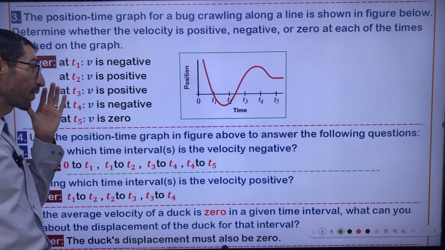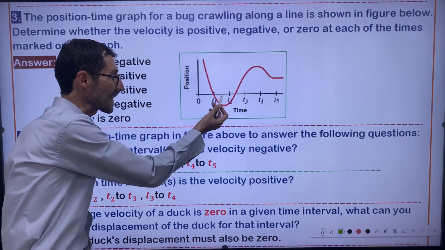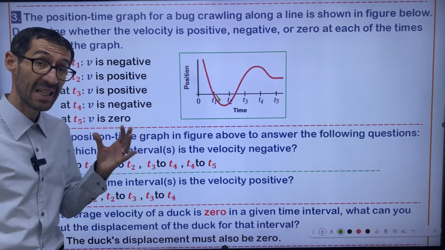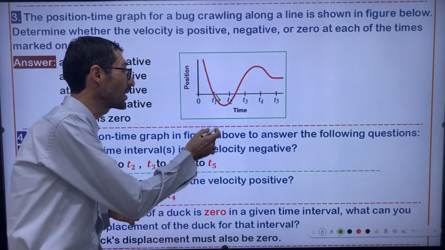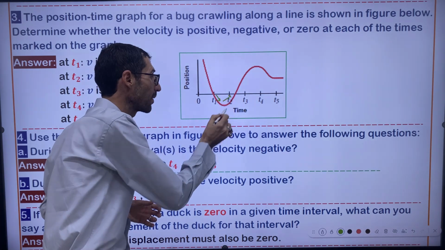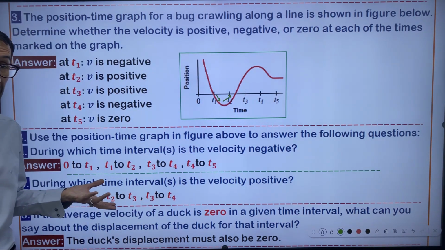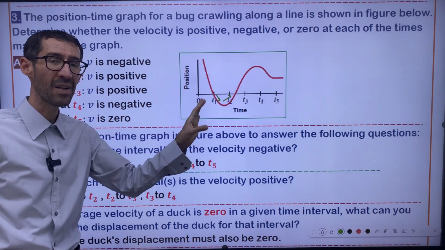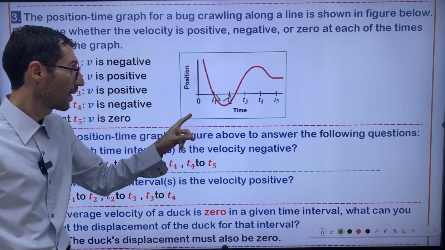So I can say from T1 to T2, in some region we have a descending case, and after that we have ascending. So it's a mixture of both positive and negative velocity.